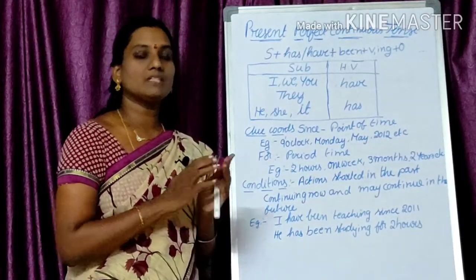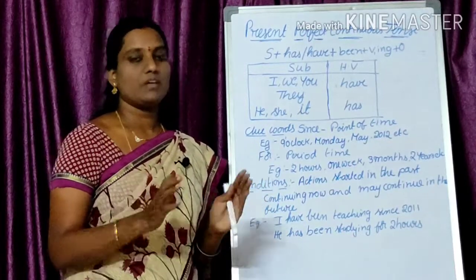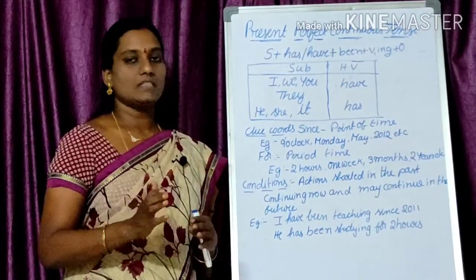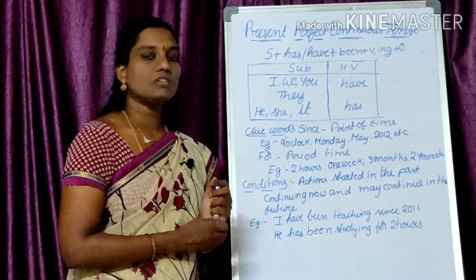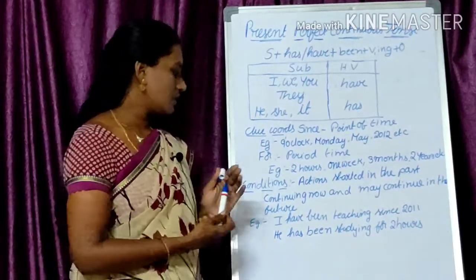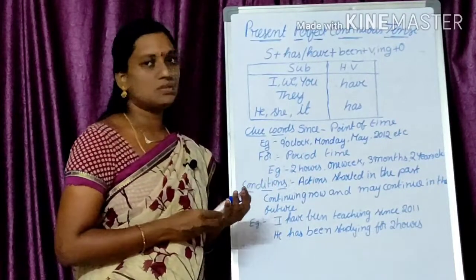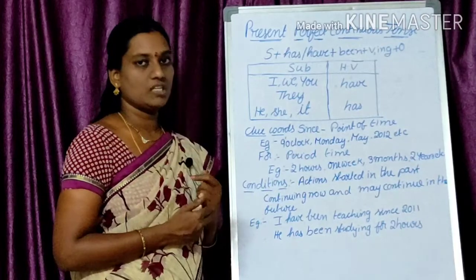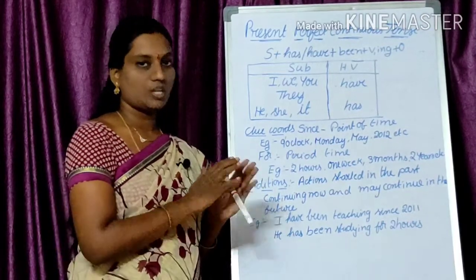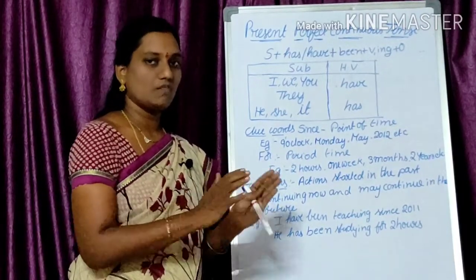Period of time means a gradation of time from one moment to the other. It's not a particular point of time like since. That's why in the example, see 2 hours. Which 2 hours? They didn't mention. Next, 1 week. They are not saying a particular moment. They are saying 1 week.